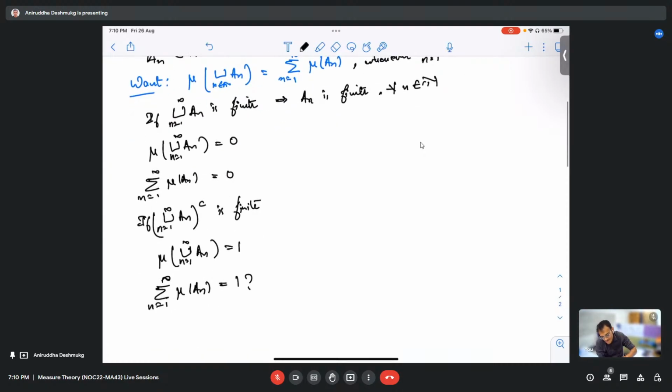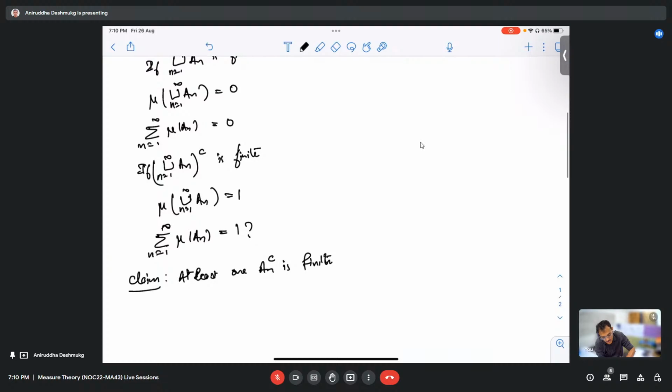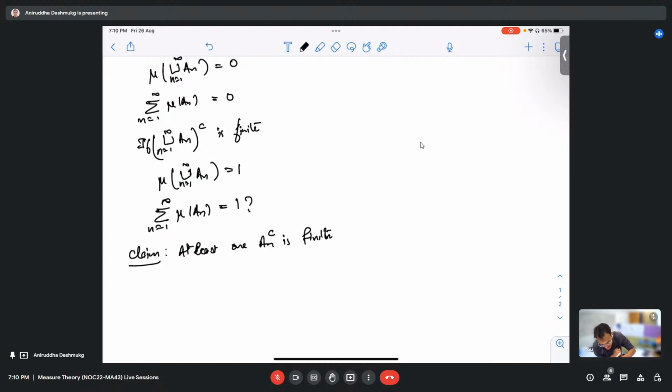So one of the claims that we can make is that at least one A_n complement is finite. Why is that true? Because if all the A_n are finite, then what will happen?